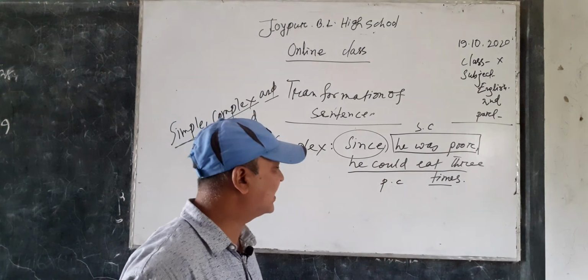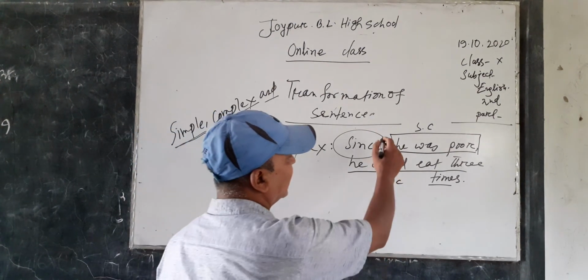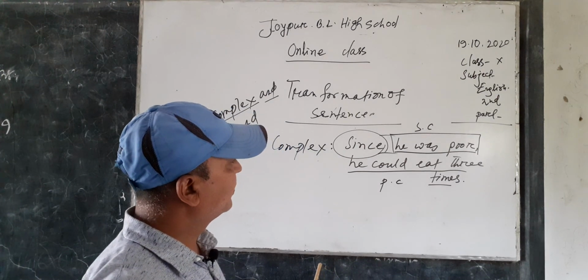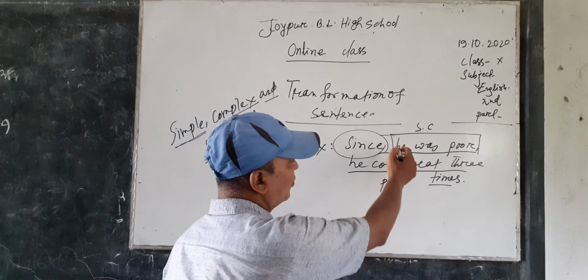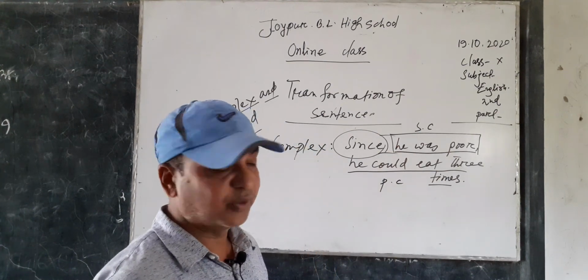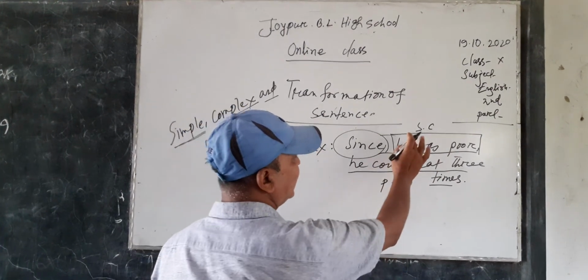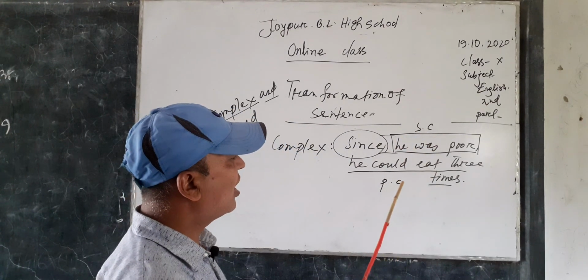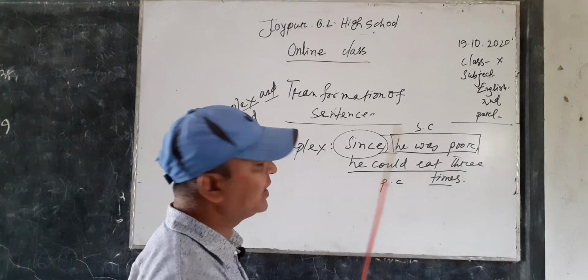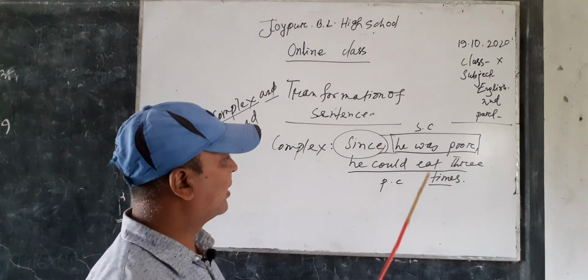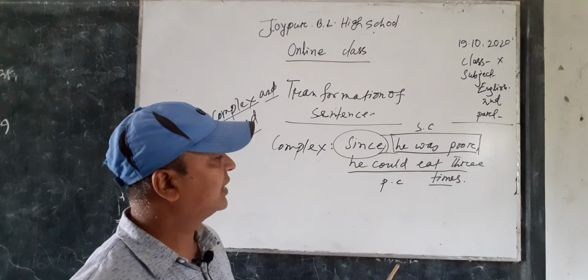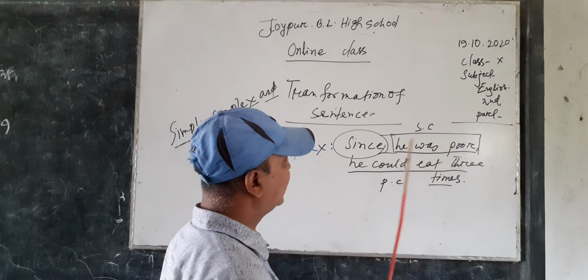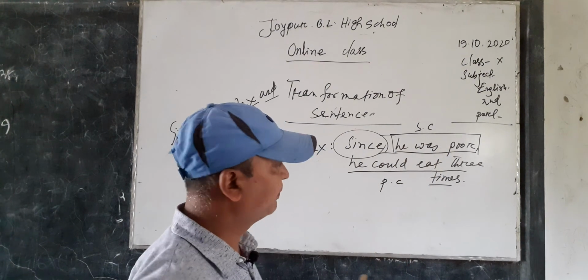This is a complex sentence, and the sentence indicates cause and effect, cause and action. The subordinate clause is the cause of the action of the principal clause. The subordinate clause caused the action of the verb of the principal clause. Since he was poor, this is why he could not eat 3 times.